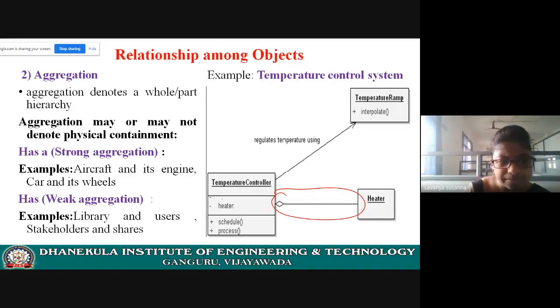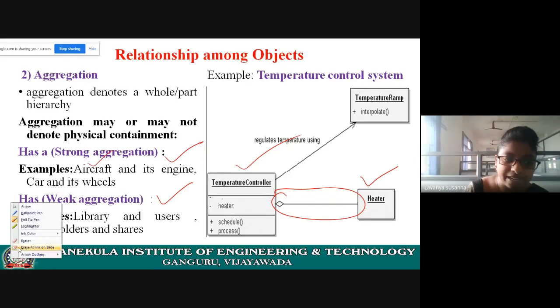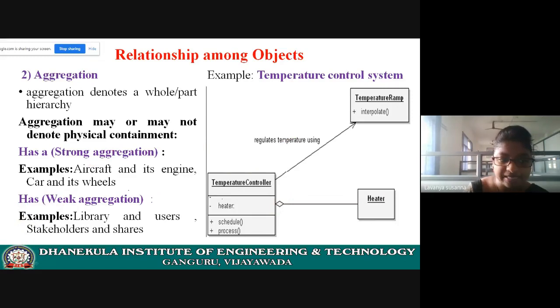Here there are two types of aggregation: strong aggregation and weak aggregation. Strong aggregation means an object is physically contained in the other object. Example, heater is physically contained in temperature controller. Another example, an engine is physically contained in an aircraft, right? Wheels and car, wheels are physically contained, part of the car, right? So it is a strong aggregation.